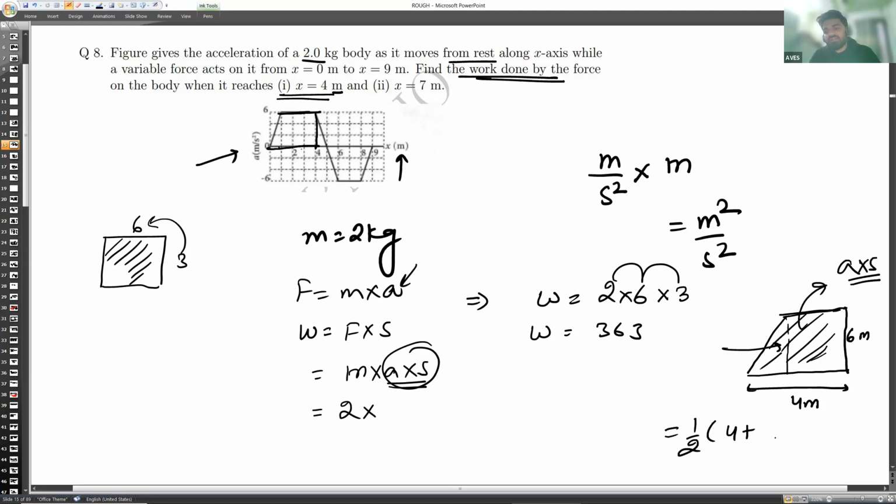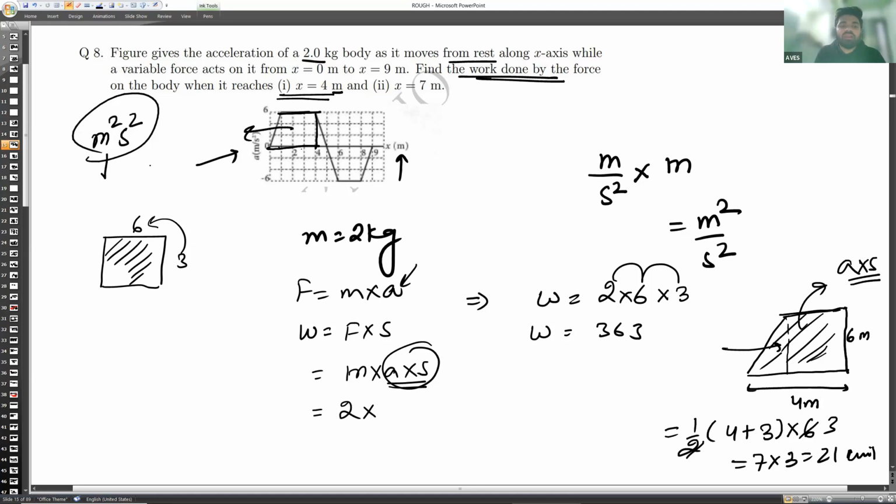Sum of the parallel sides, into the perpendicular distance between them, which is 6. You cut it, you will get 3, and this will be 7 into 3, which is equal to 21 units. So now you get 21 units. This 21 is the value of the area, in meter square per second square, which is equal to acceleration into displacement.